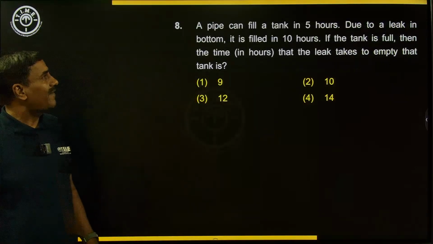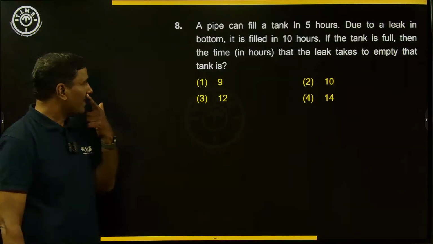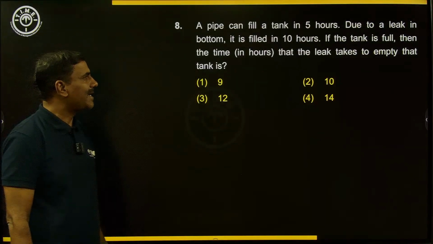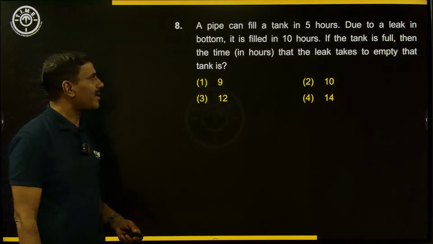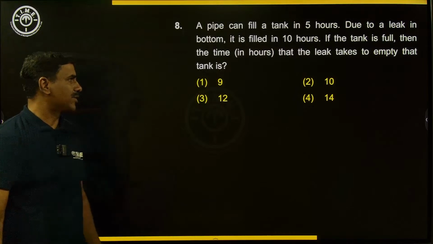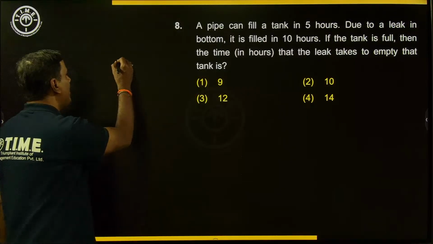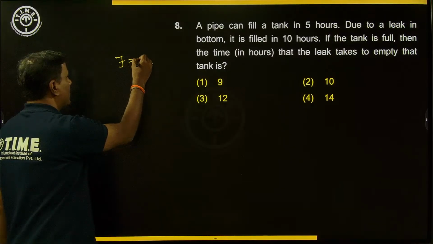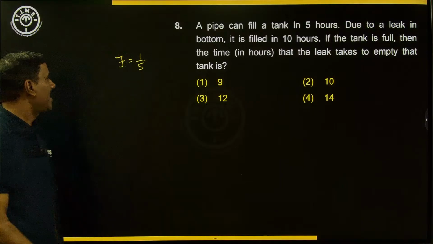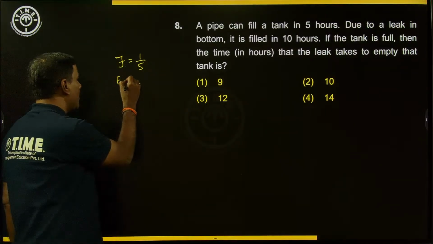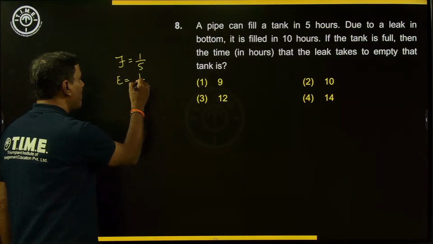A pipe can fill a tank in 5 hours. Due to a leak at the bottom, it is filled in 10 hours. If the tank is full, then the time that the leak takes to empty the tank is the question. So if you observe carefully, the filling pipe takes 5 hours. So in 1 hour it will be filling 1/5 part. For the emptying pipe, there is no data. So let us assume it empties the whole tank in X hours. So per hour it will be emptying 1/X.